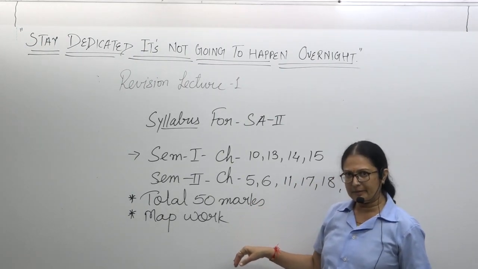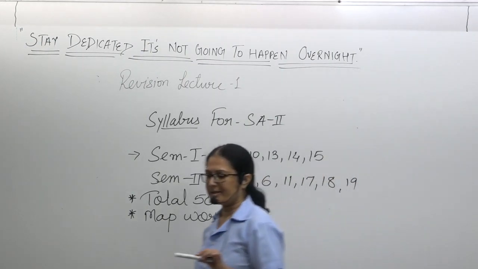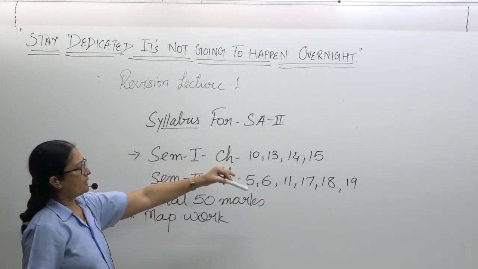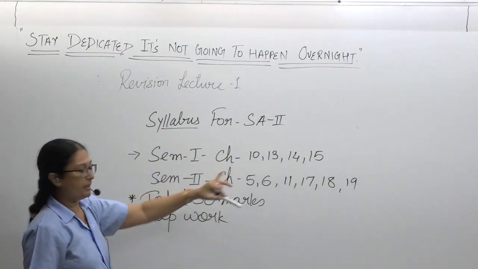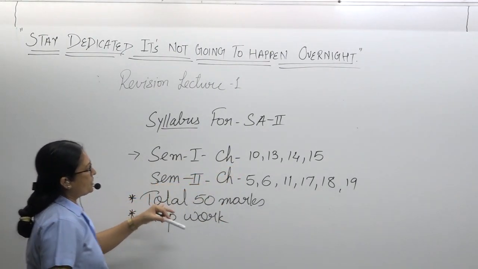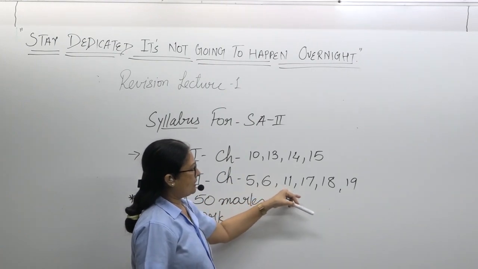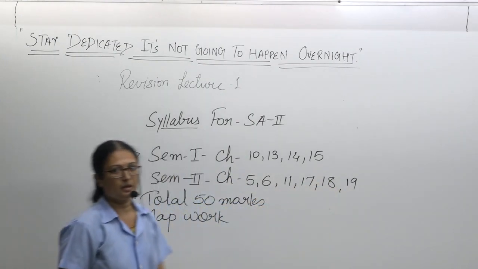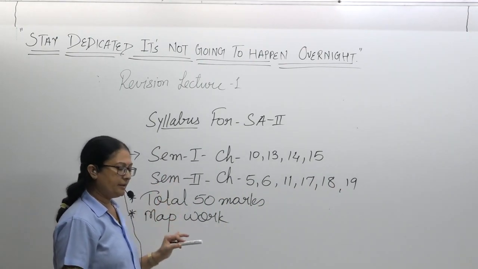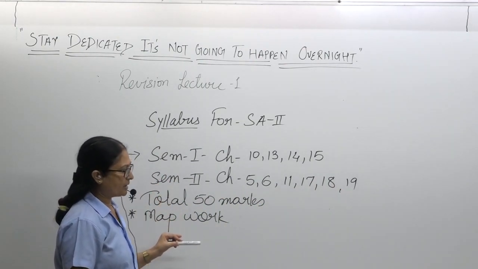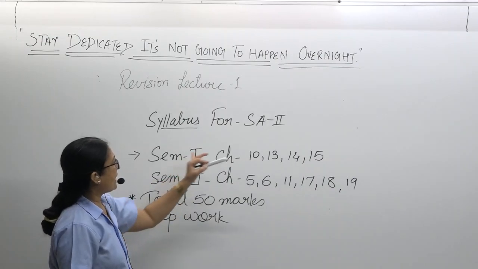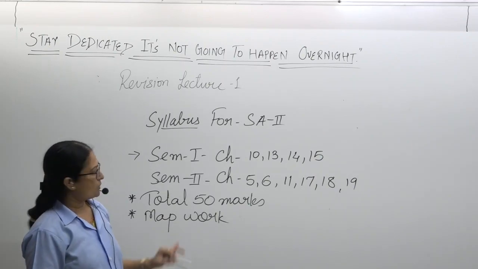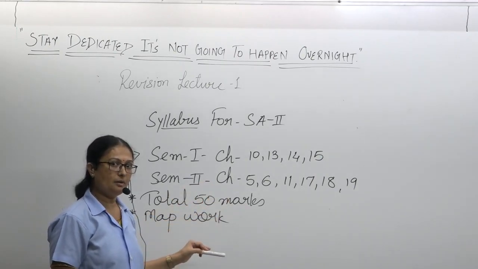Map work will be there from semester 1, chapter numbers 10, 13, 14, 15. In SEM 2, chapter numbers 5, 6, 11, 17, 18 and 19. So keep in mind, this is the paper pattern and syllabus for the SA2 exam. Is that clear to you all?